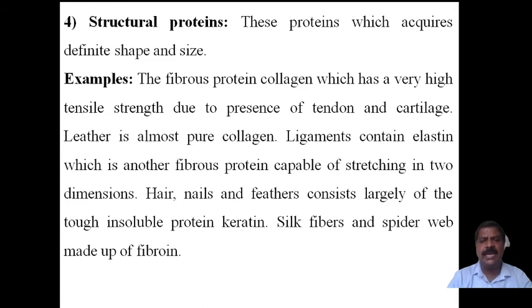Then hair, nails and feathers consist largely of tough, insoluble proteins like keratins. These also belong to the fibrous protein structures. Hair, nails, feathers and wings are tough even though they are light and small in size, and they are insoluble in water. They belong to keratin.